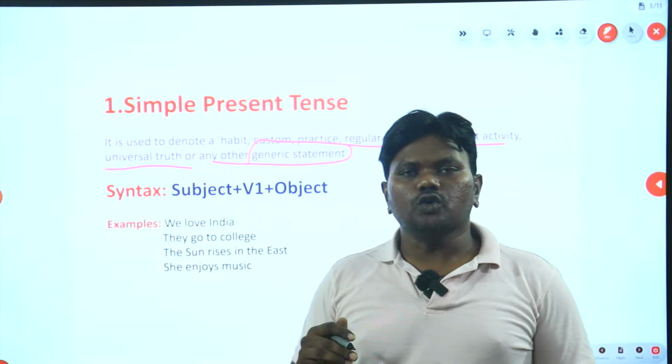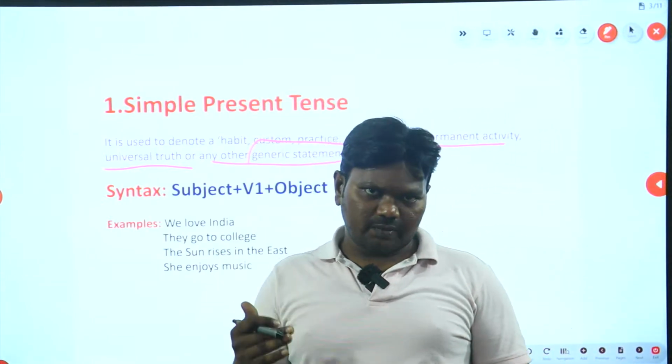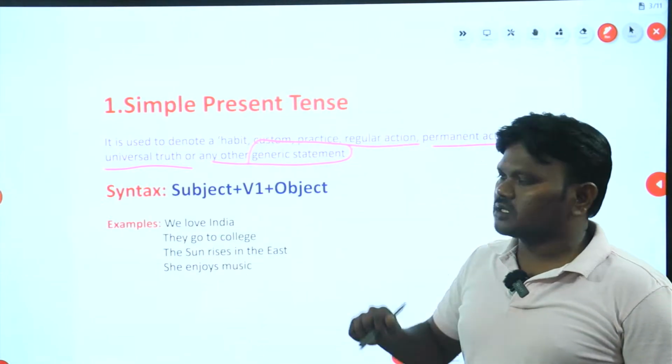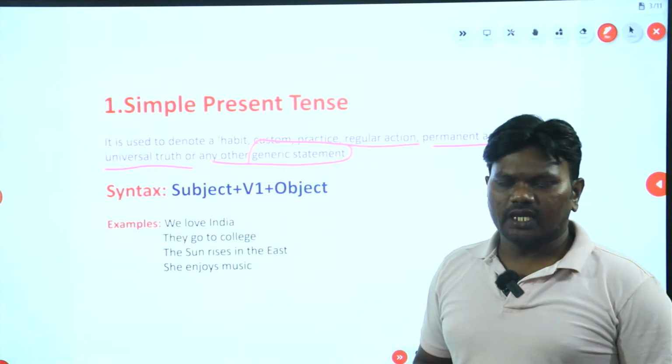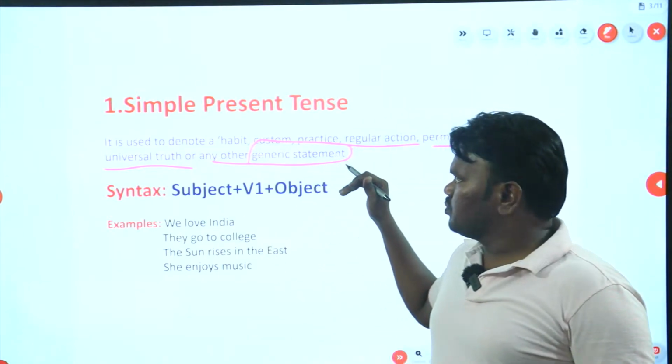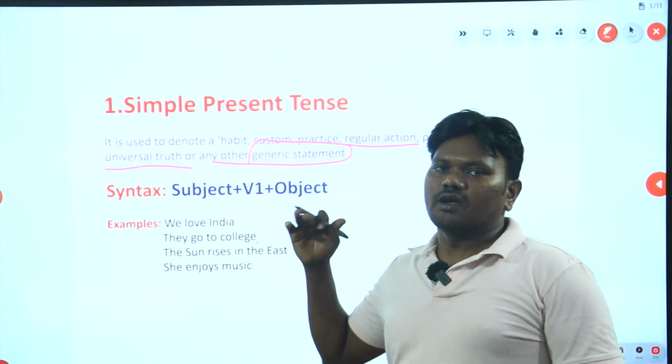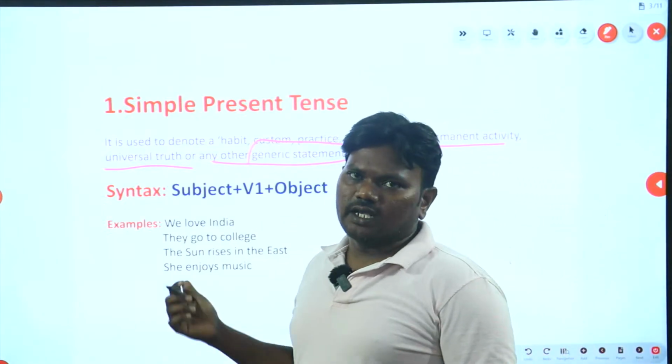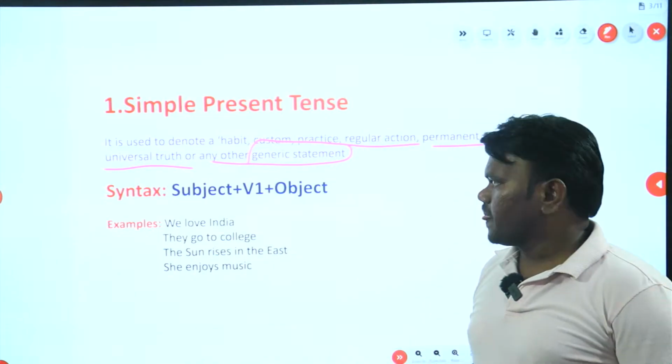If you want to pass on a generic statement, you will usually choose simple present tense. Okay, there is no hard and fast rule, but we use it for stating an action in general.